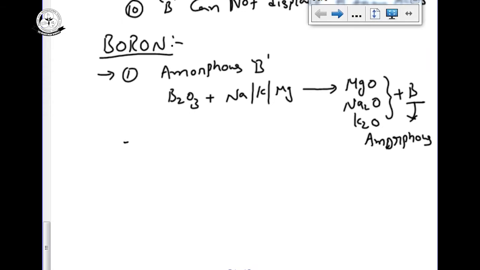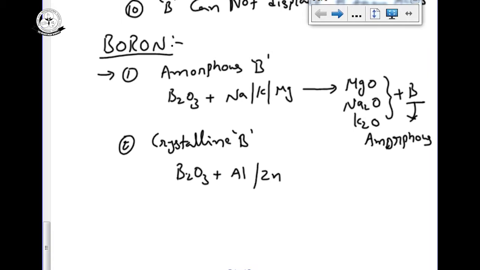Then how to prepare crystalline boron? The same boron oxide is reacted with less active metals like aluminium or zinc to give the corresponding aluminium oxide or zinc oxide, and we get boron, but this boron is crystalline boron.